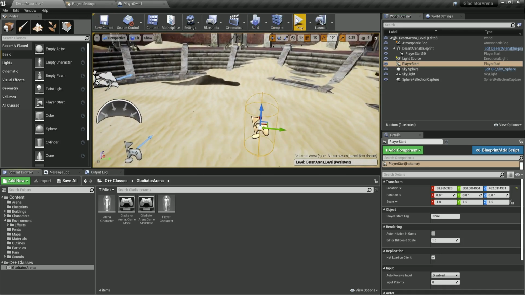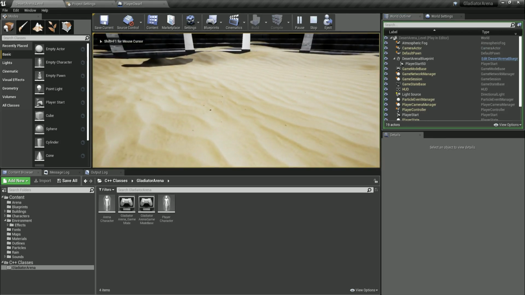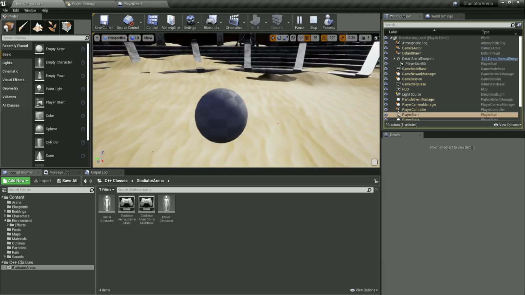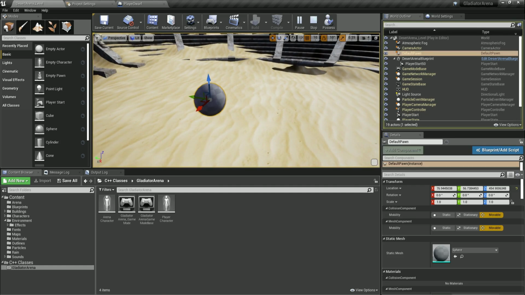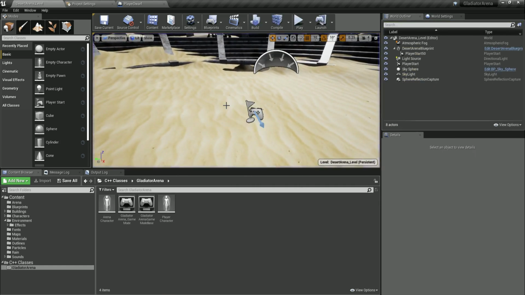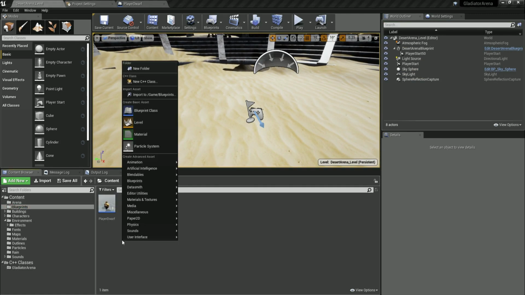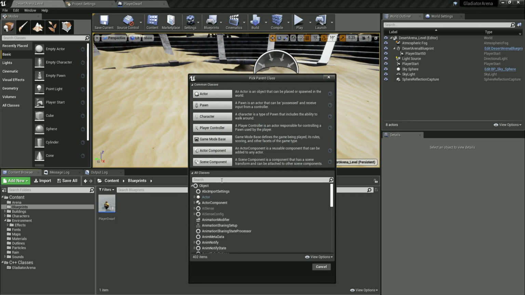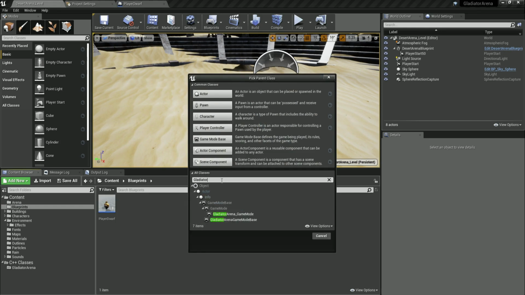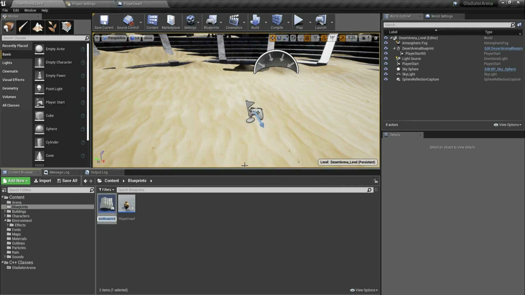And if I save the current and hit the play button, this is what we have. And if I eject myself, this is our player. This weird sphere thing. I don't want that. I want my dwarf to be the player. So I'm going to go back here in the blueprints, and I'm going to right click and blueprint class. And here we're going to filter for gladiator arena game mode. So this is the class that we've just created. So select it. And I'm going to call this one arena underscore game mode underscore BP, so that I know that this is a blueprint.